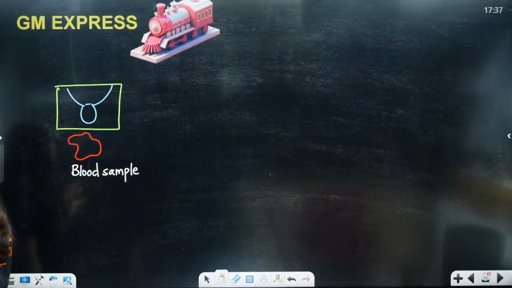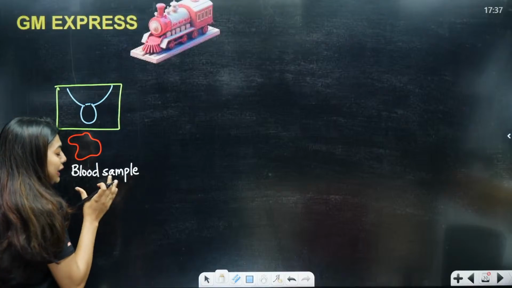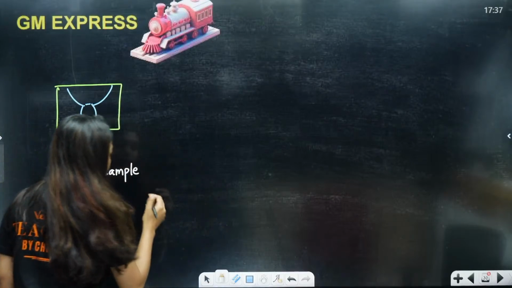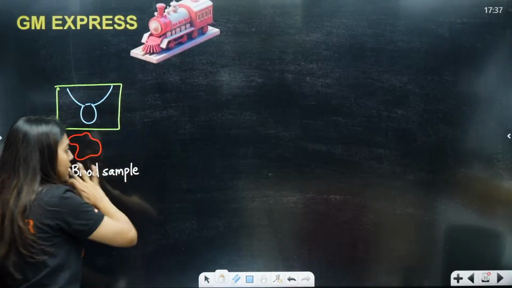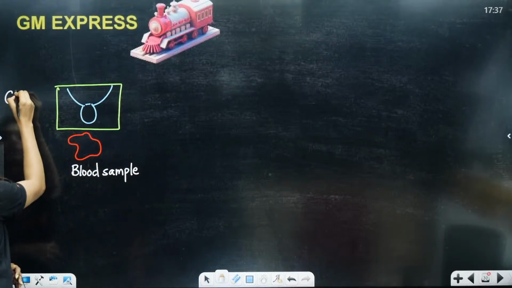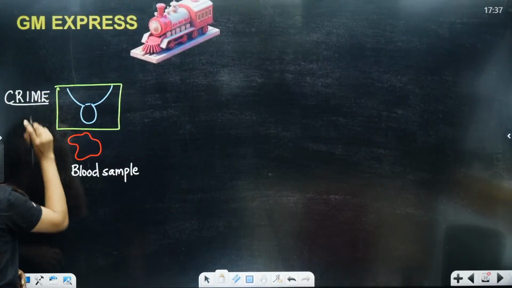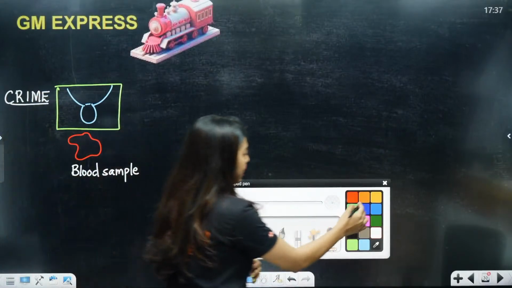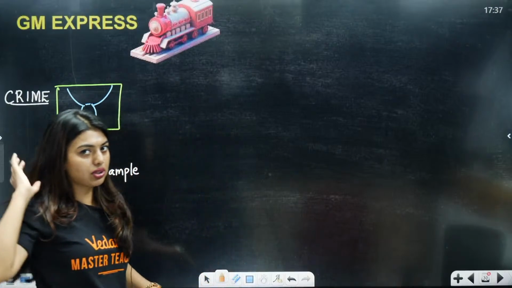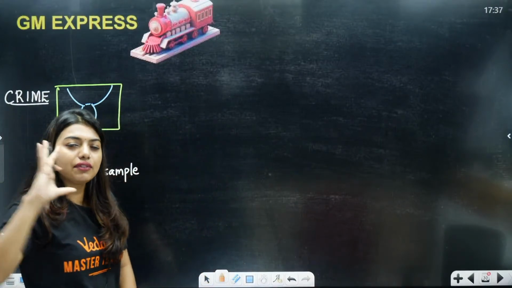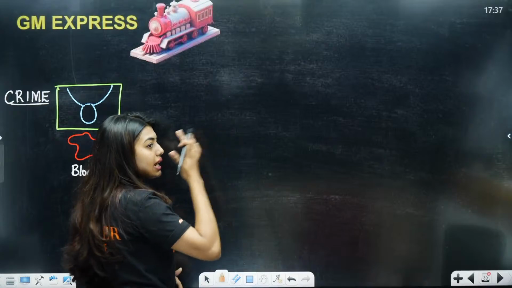Now what is my job? From this blood sample I need to find the DNA. So this is our crime scene number 1. I have a nice question for all of you, so you should answer that question later. Let's keep the crime scene there. We will wait.